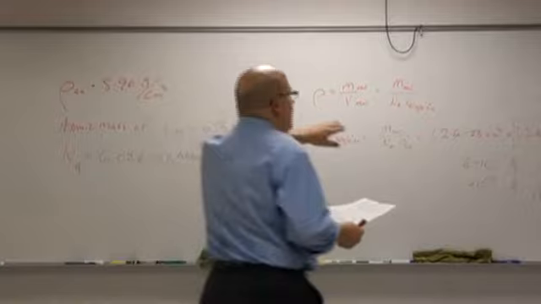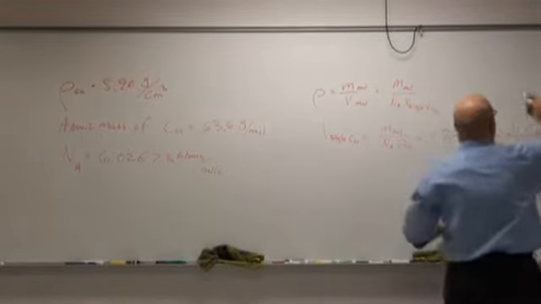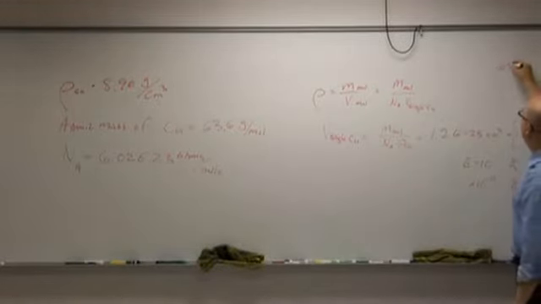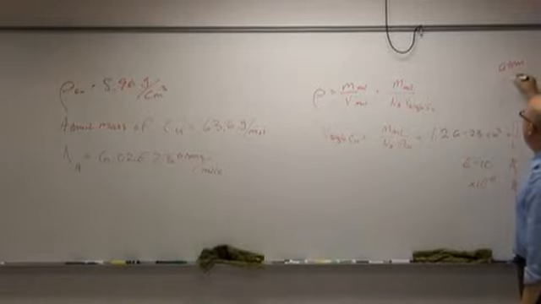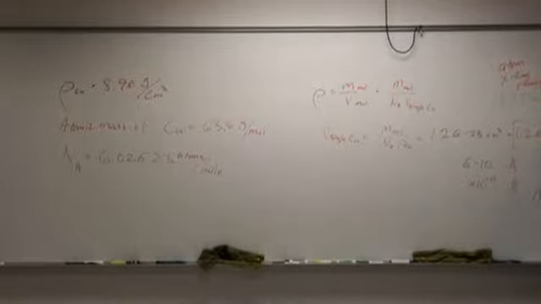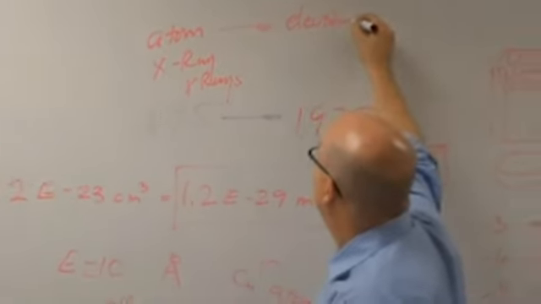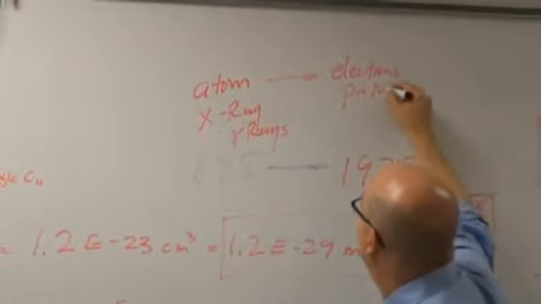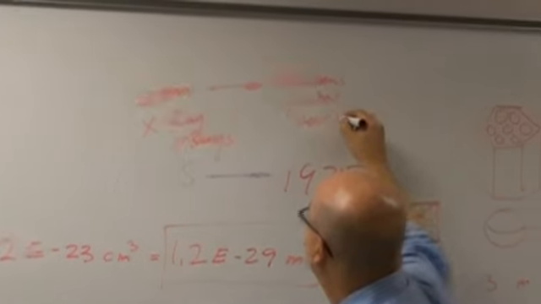And in this time period, they discovered all sorts of things. They discovered the atom. They discovered X-rays and gamma rays. They discovered that the atom was not the smallest thing. They discovered electrons and protons and neutrons.